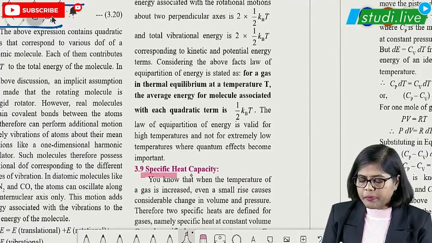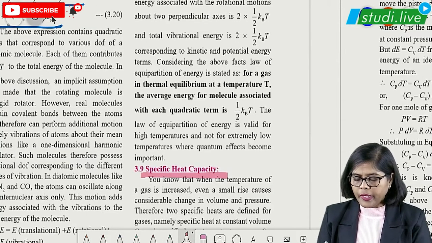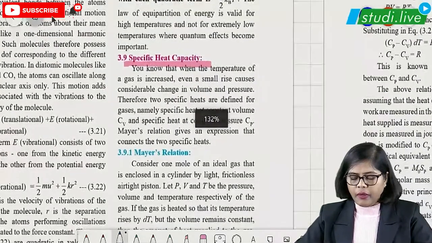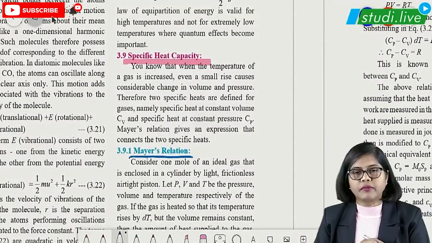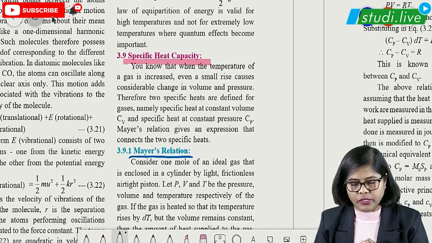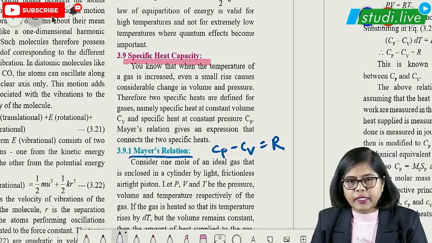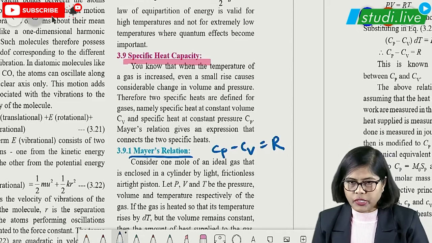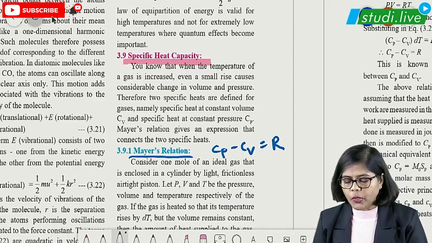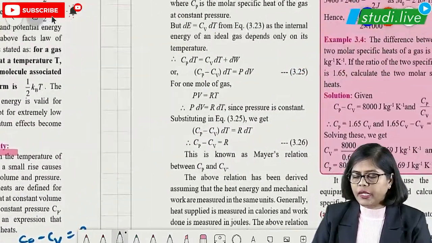And then comes the specific heat capacity, right, students? The very important part added this particular year is Mayer's relation. Mayer's relation is Cp minus Cv is equal to R. That is, specific heat at constant pressure minus specific heat at constant volume is equal to R, right? So this is what we have to derive again over here.